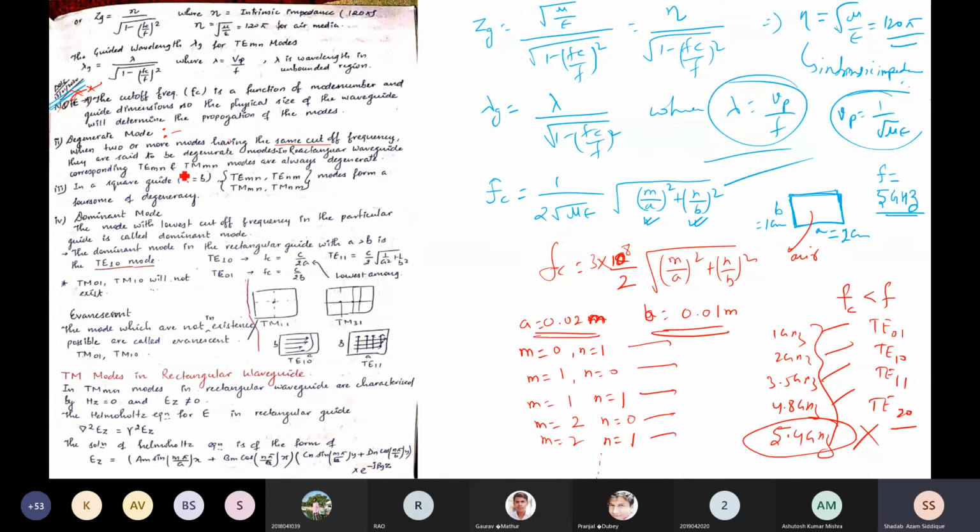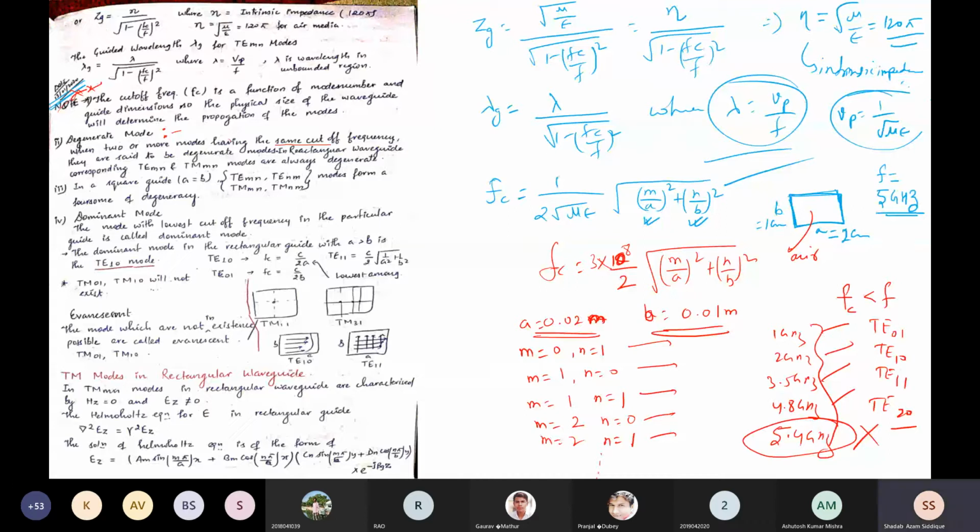Corresponding TEmn and TMmn modes are always degenerate. Correct? Degenerate modes are those modes that have the same cutoff frequency.